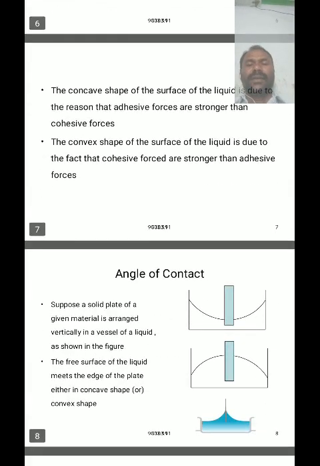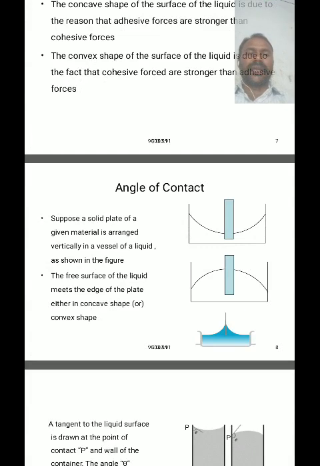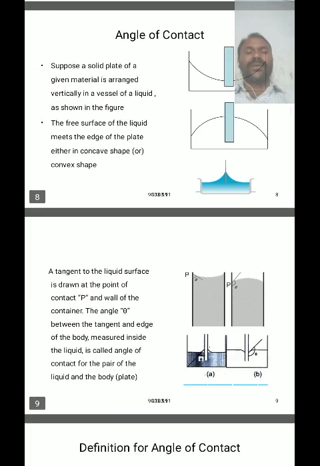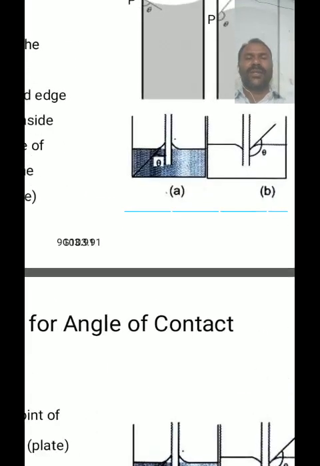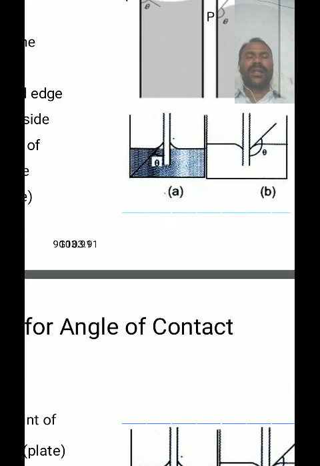Just consider a glass rod or glass plate dipped vertically in a liquid. The surface of the liquid near the glass plate becomes curved, and along the curve we draw a tangent. The tangent makes an angle with the glass plate inside the liquid.